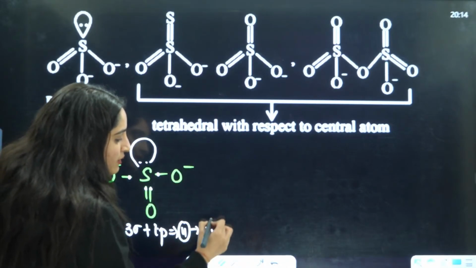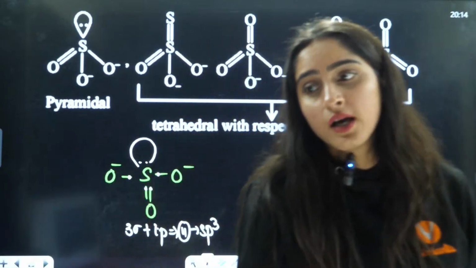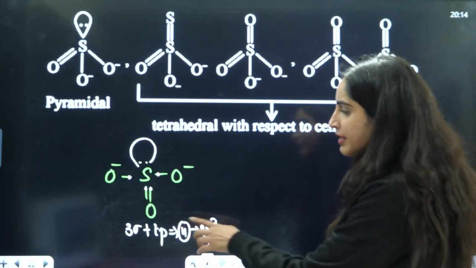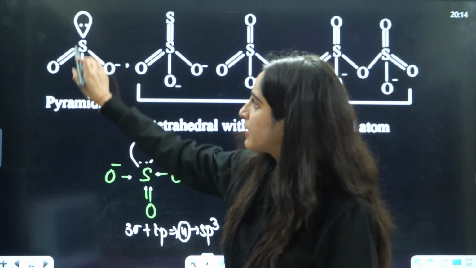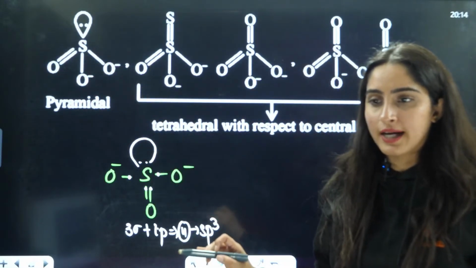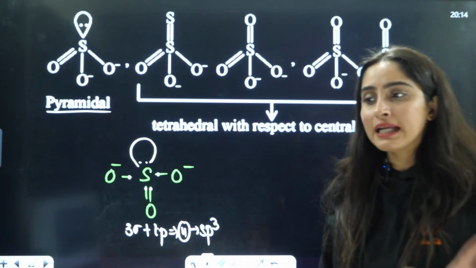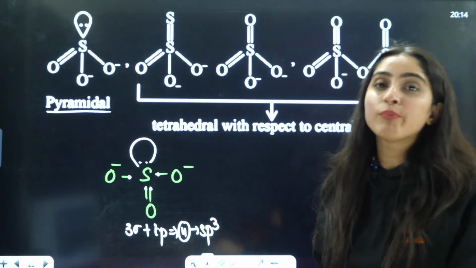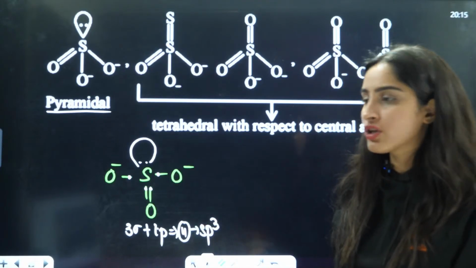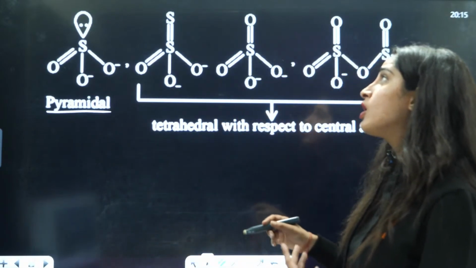That is why it is sp3 hybridization. That is why it is having tetrahedral geometry. Got it? And in tetrahedral geometry, that is why we have drawn this structure. That is why we are saying that it is having pyramidal shape. Got it? Yes, everybody. How to manage the pi bonds here? Now, let us see for SO, sorry,